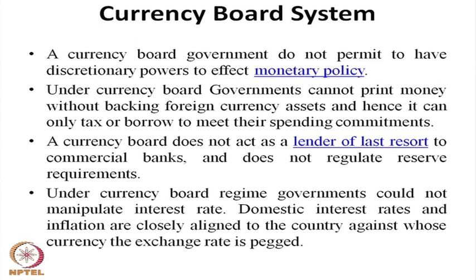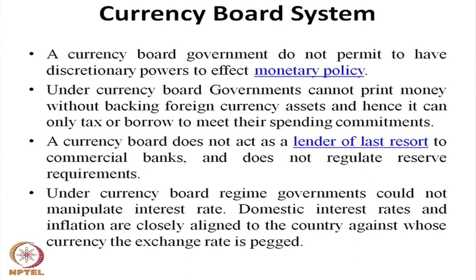Under a currency board, the government cannot print money without backing foreign currency assets, and hence it can only tax or borrow to meet its spending commitments. As I mentioned, under the currency board system, the domestic circulation of money depends upon how much foreign currency assets are there. Without foreign currency assets, the monetary authority cannot print notes or circulate notes in the domestic economy.